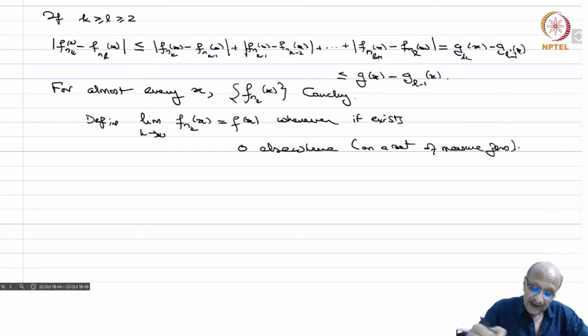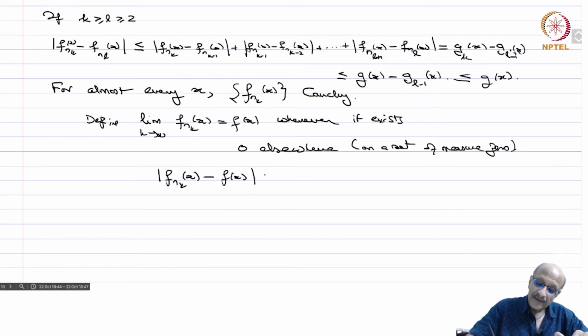So we now have a candidate, and we have to check if this candidate is in L^p and if the sequence converges in L^p. So g_n minus g_{l-1} is of course less than or equal to g(x) also. Now if you take l tending to infinity, you get mod f_{n_k}(x) minus f(x) is less than or equal to mod g(x) almost everywhere, because except on the set of measure 0, we don't have to worry.